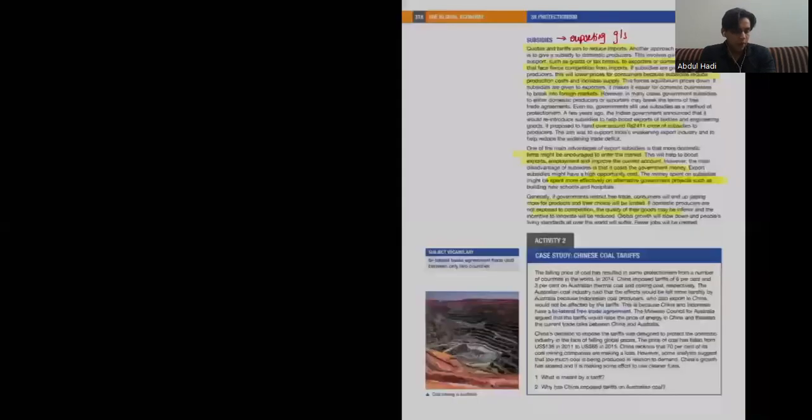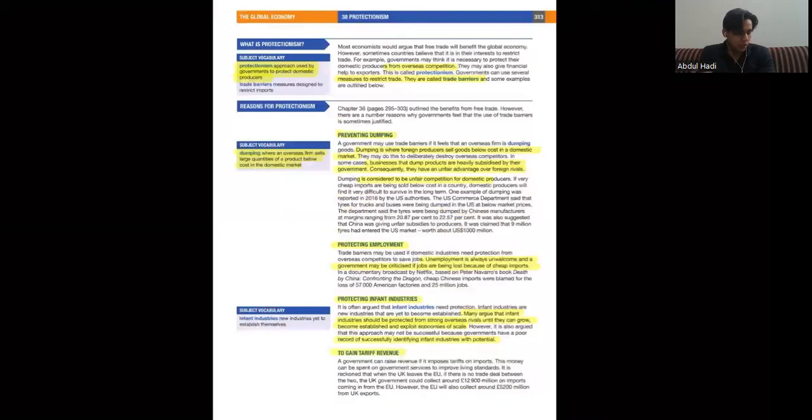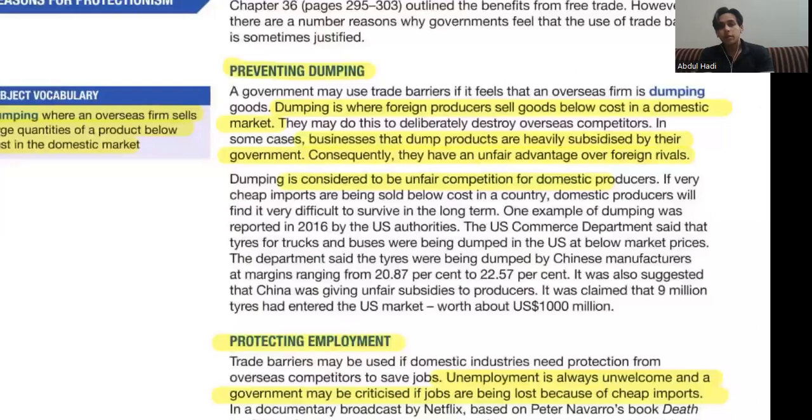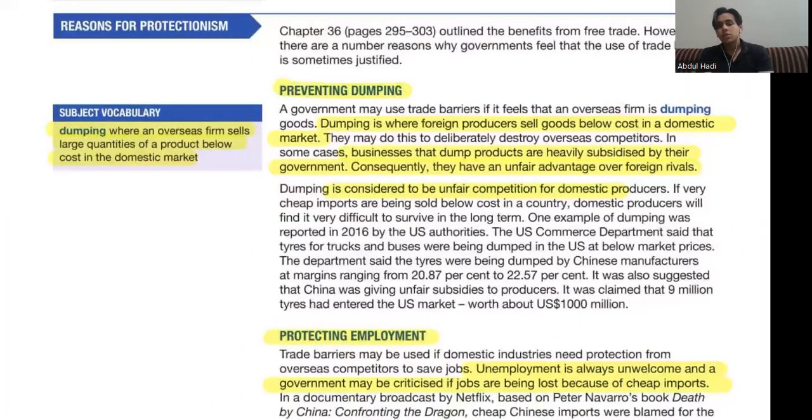Now we have everything written here. Why does the government impose tariffs on products that are being dumped in a certain economy? Because this will increase unemployment in the US. Now you have to link it with the case, right? Local businesses might go out of business. They might run out of sales. They might not be able to compete with the international steel coming into the US. They might not be able to produce that level of goods and services, right? So you can talk about it like that.